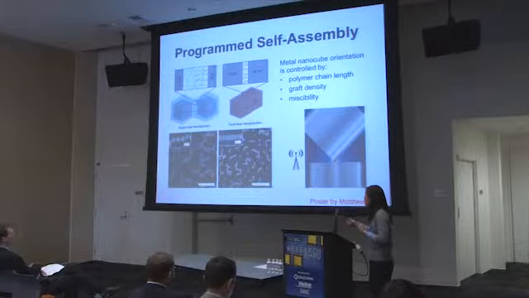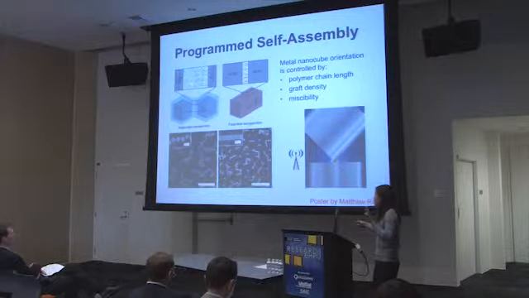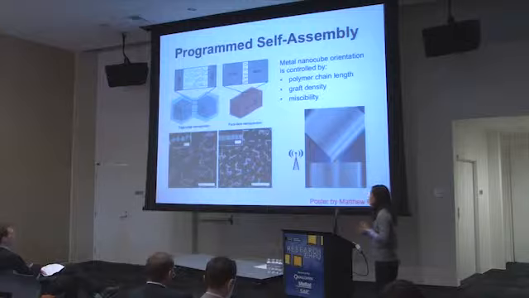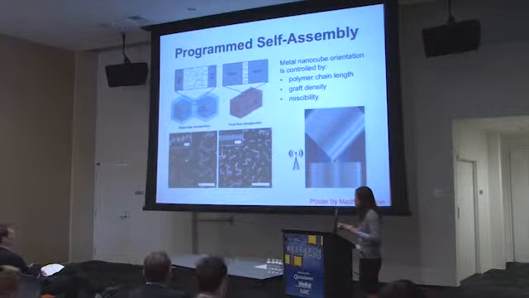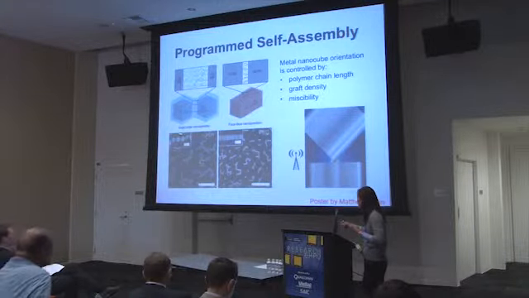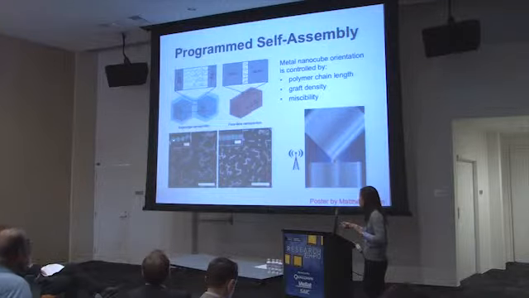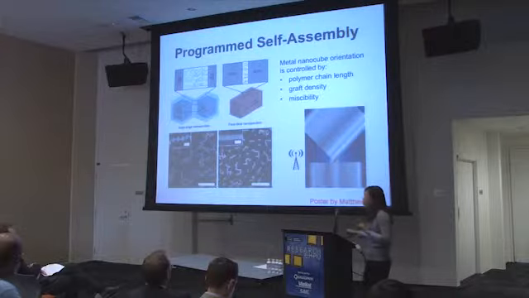So for these very long polymers, when we take all of our nanocubes, put this long polymer chain on the surface and throw it down onto a silicon wafer, we can actually get our particles to assemble with a very specific edge-to-edge orientation. This is an electron microscope image of silver nanocubes that we've let assemble together in a polymer film. You can see, if you look at this inset, that all of these cubes are aligned with their edges next to each other. The gap here is the length of the polymer, which in this case is around 5 nanometers. So we have these 5 nanometer separations where all of our silver cubes are aligned with their edges.